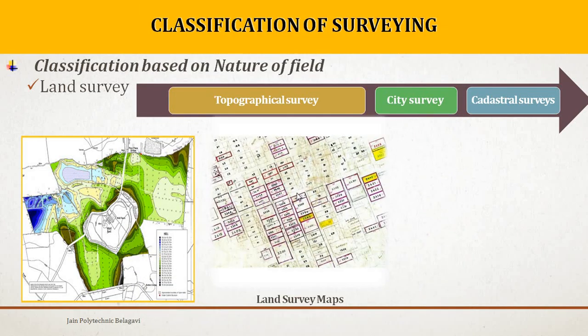City surveys are made in connection with the construction of streets, water supply systems, sewer systems, and other works. In this map you can also find many plots and streets which are going to help us to lay